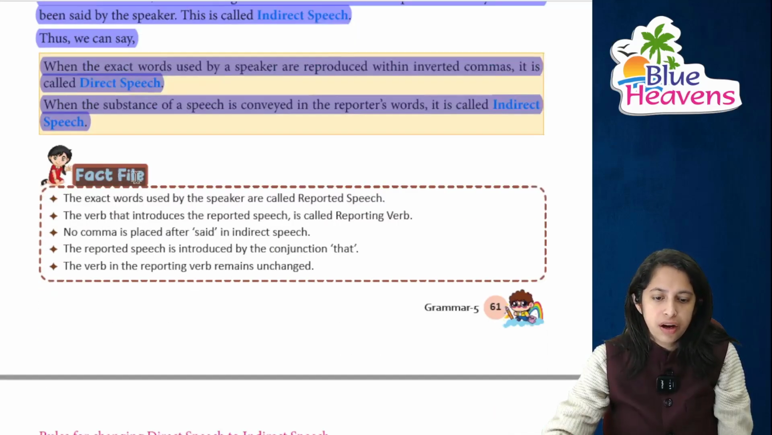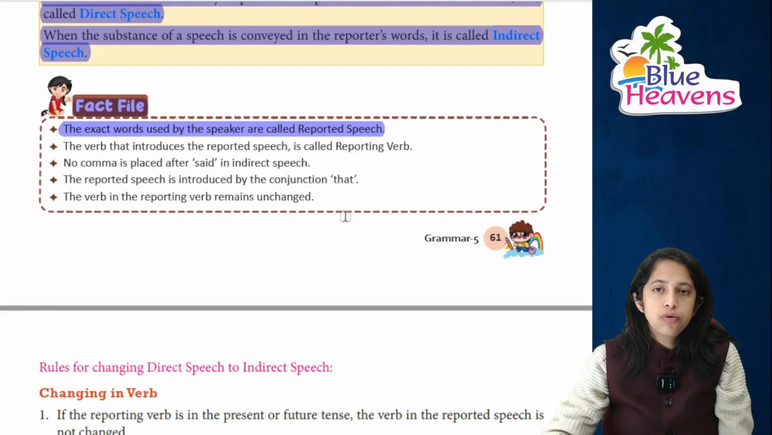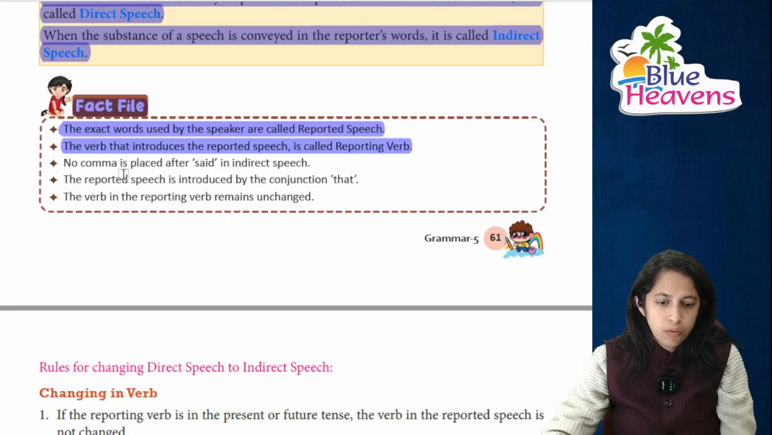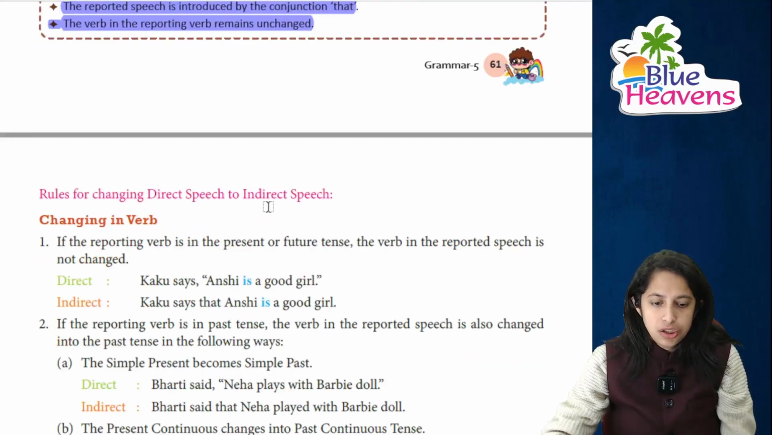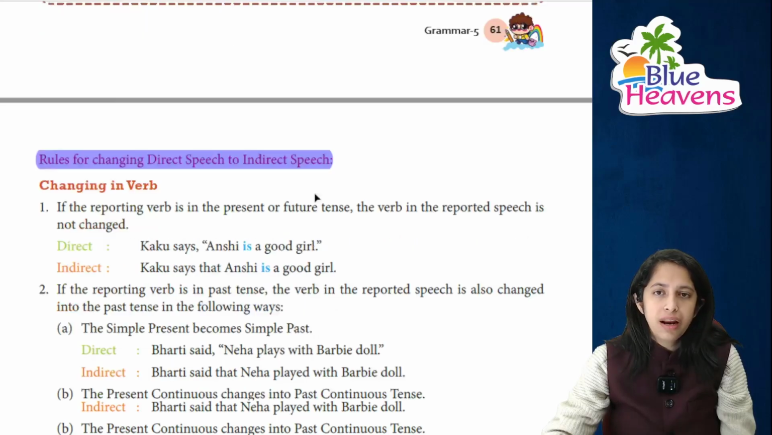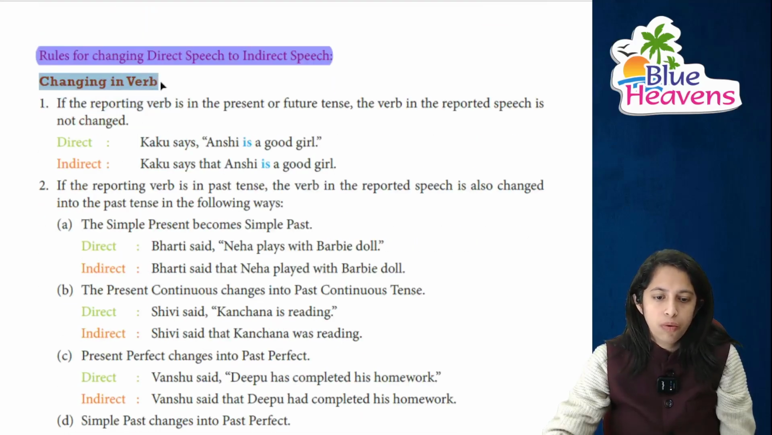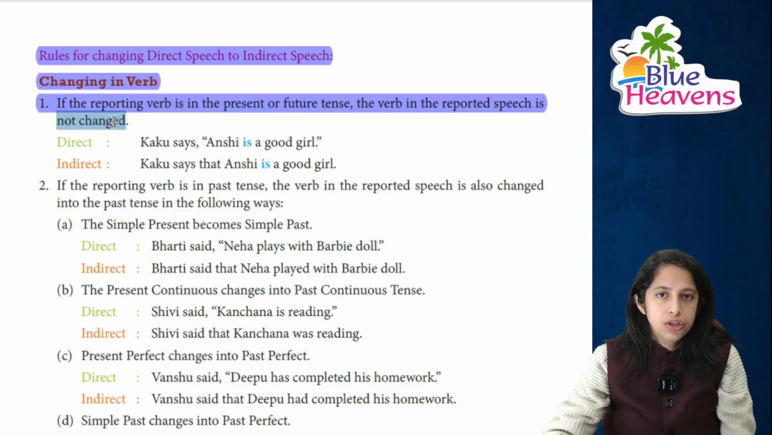Now there is a fact file. The exact words used by the speaker are the reported speech. The verb that introduces the reported speech is called the reporting verb. There is no comma after said in the indirect speech. Reported speech is introduced by the conjunction that. Verb in the reported speech remains unchanged. Now, what are the rules for changing from direct to indirect? First, you have to change the verb, right? If the reporting verb is in the present and, of course, in the future tense, then the reported speech will not change, कभी change नहीं होगी.